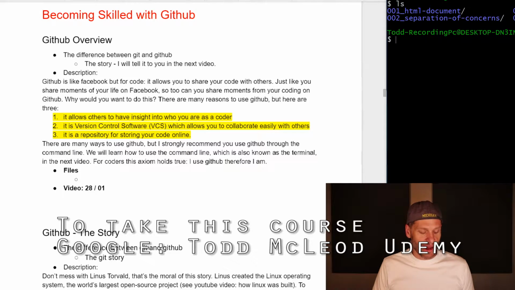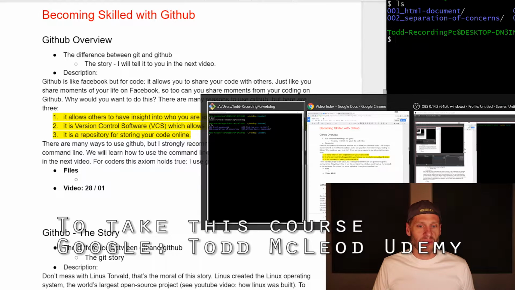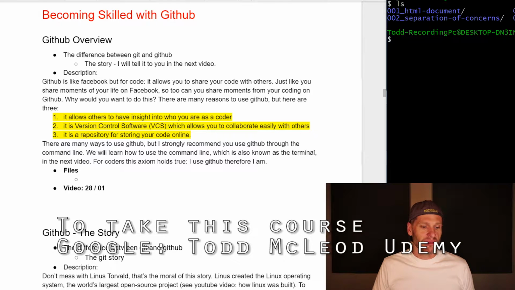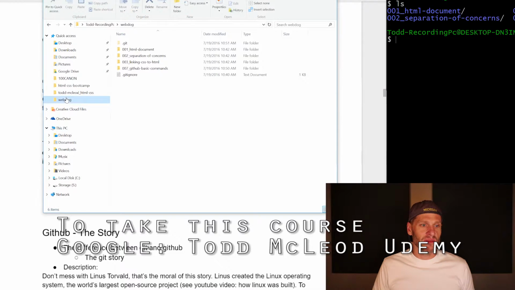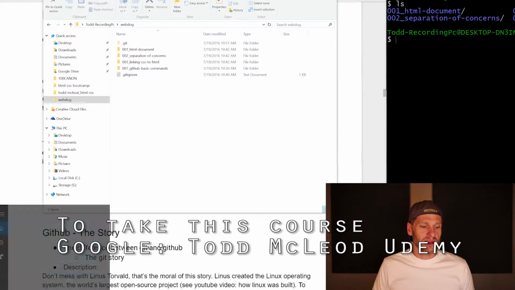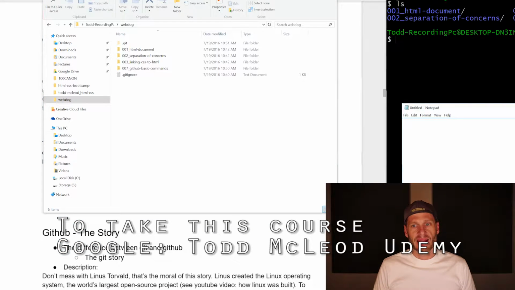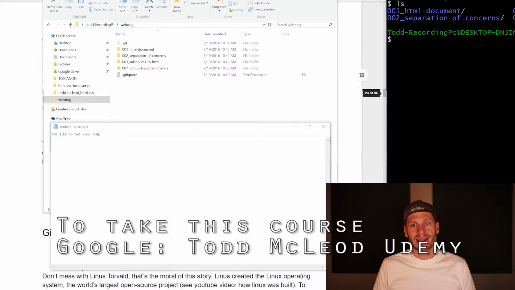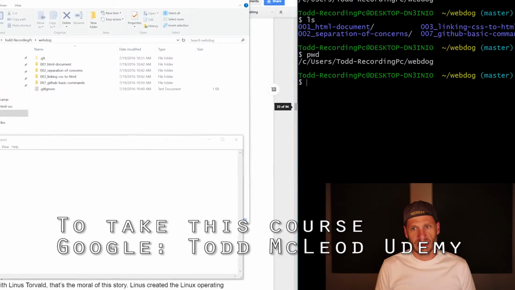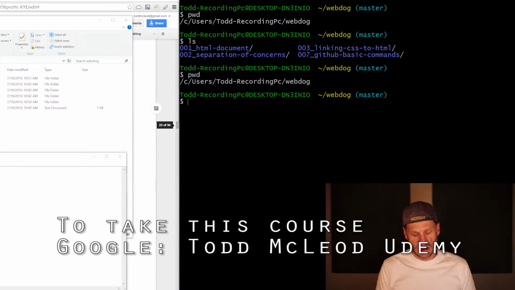So let me just show you how it works. I'm going to bring up a folder here. So let me bring up that WebDog folder. So here's my WebDog folder. And I'm going to start Notepad, right? And so there's Notepad. And right now I am in print working directory. I'm in my WebDog repo, and I could do an ls -la, and we'll learn all this.